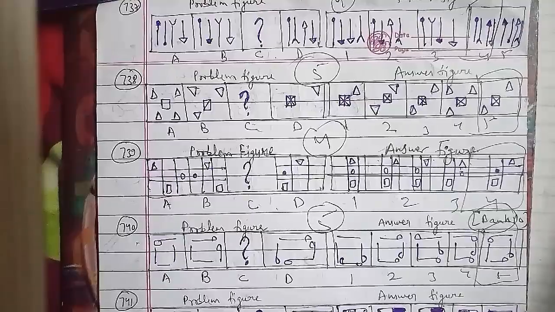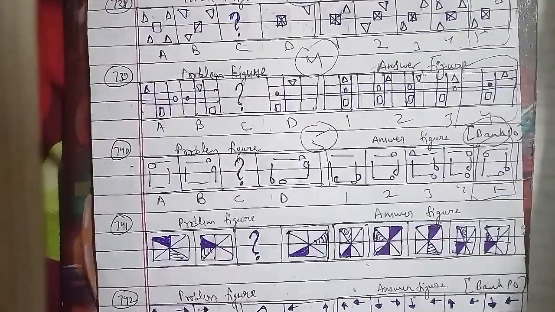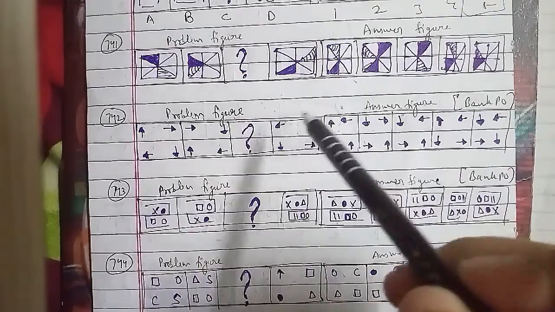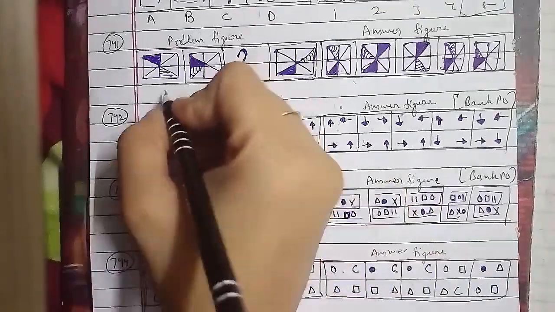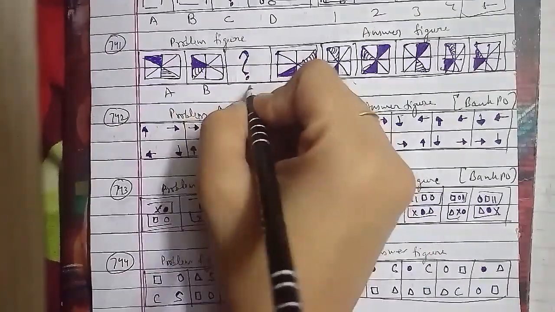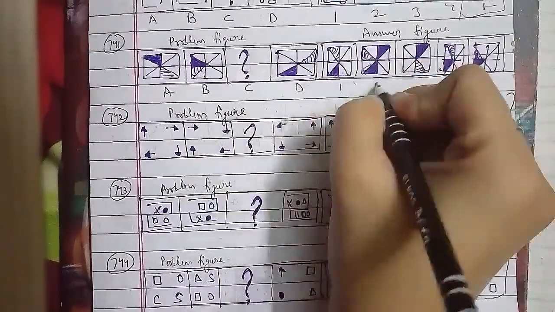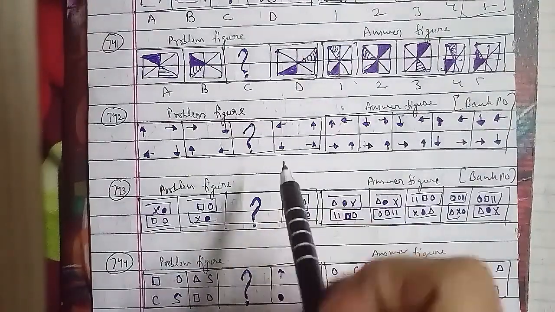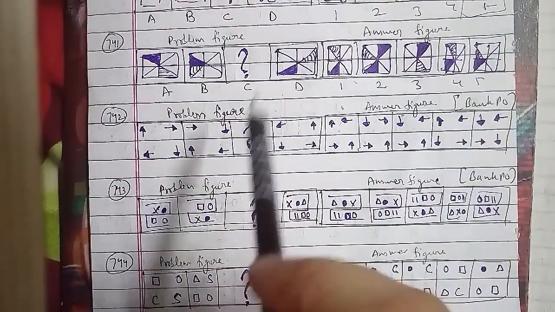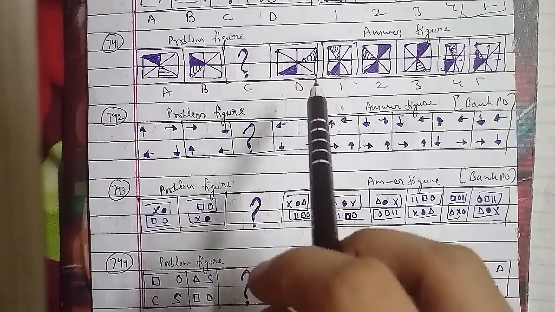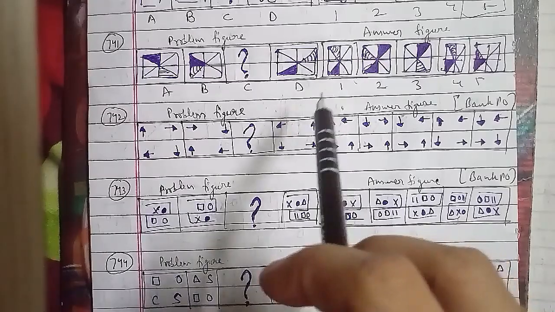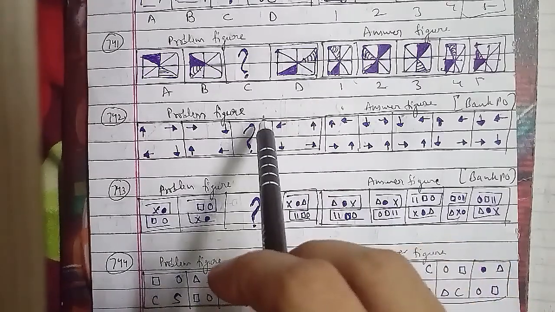Let's go ahead with the other one, the 743rd question of the session. These are the problem figures and the answer figures, which is very important because this was asked in the bank PO question paper. The figures are named A, B, C, D, and 1, 2, 3, 4 and 5 respectively. In this case, in each step the existing straight line is replaced by a square and an extra straight line is introduced.